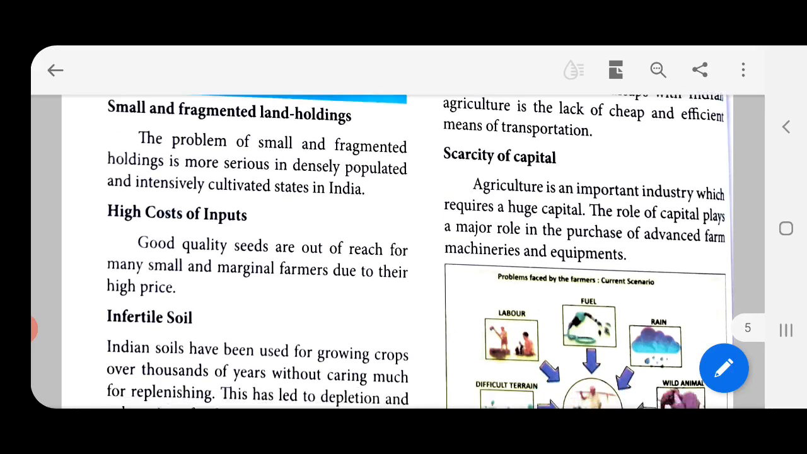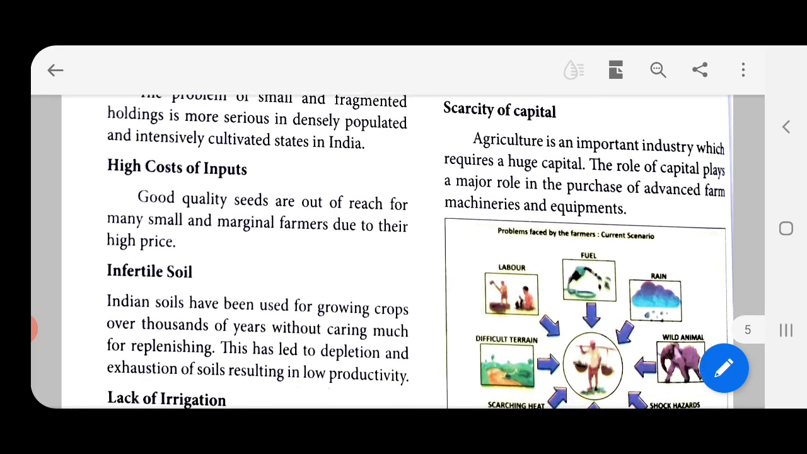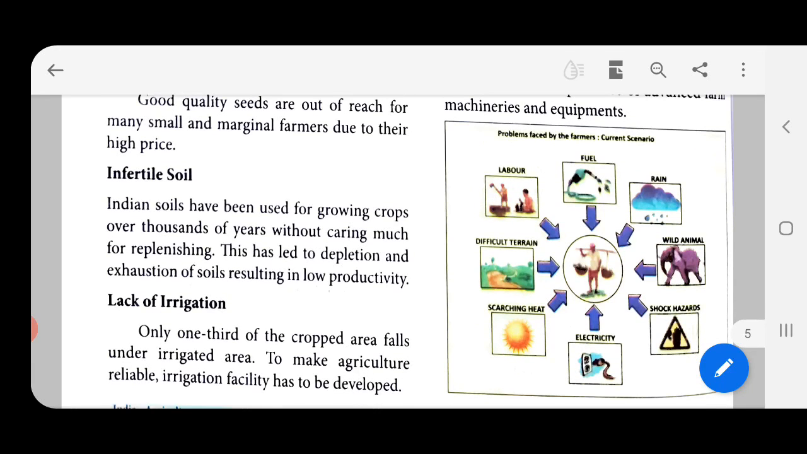Scarcity of capital. So the major problem here is the investment that they make, they have less. Agriculture is an important industry which requires huge capital, huge money. Capital plays a major role in the purchase of advanced farm machineries and equipments. So we need a lot of money to get machineries and equipments. So go through the lesson.